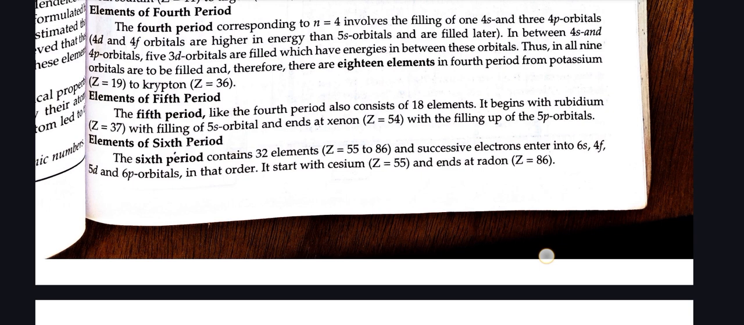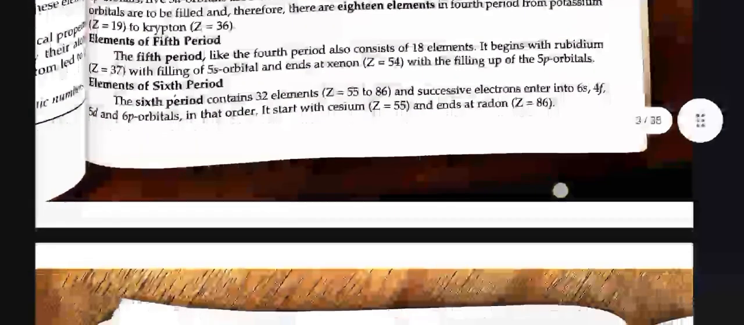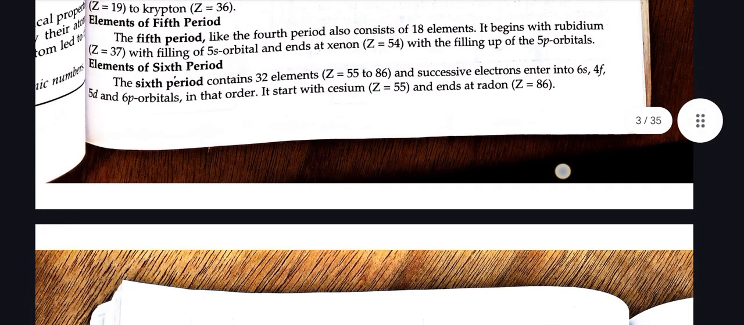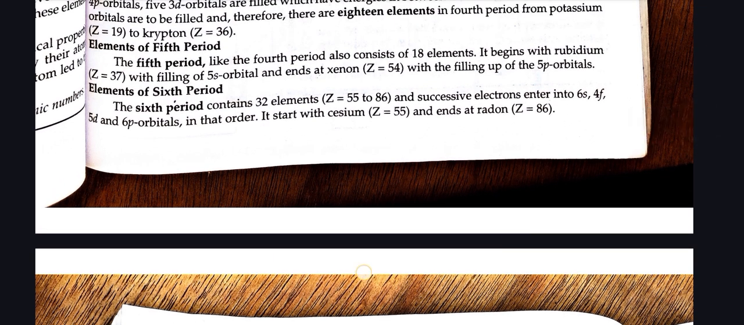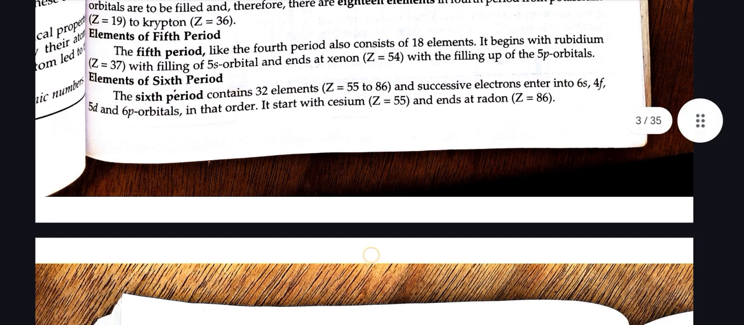Elements of fifth period. The fifth period, like the fourth period, also consists of 18 elements. It begins with rubidium, Z equals 37, with filling of 5s orbitals and ends at xenon, Z equals 54, with the filling up of the 5p orbitals. Elements of sixth period. The sixth period contains 32 elements, Z equal to 55 to 86, and successive electrons enter into 6s, 4f, 5d and 6p orbitals in that order. It starts with cesium, Z equals 55, and ends at radon, Z equals 86.